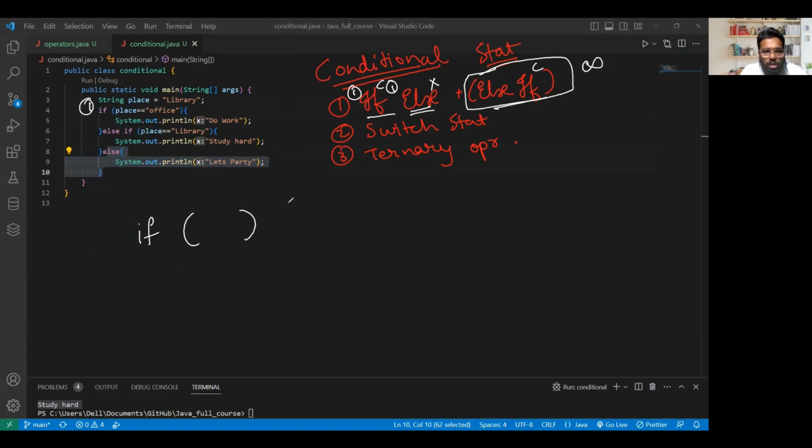You will put a condition, give some statements here, and then use an if again here. In actual sense, it will work. And then your doubt will be, it's actually working, so how can you say we can use if only once?